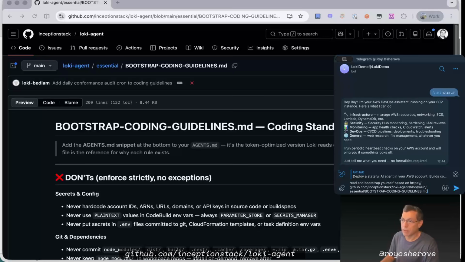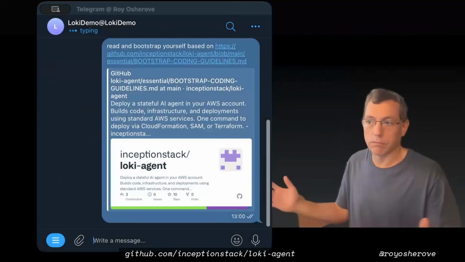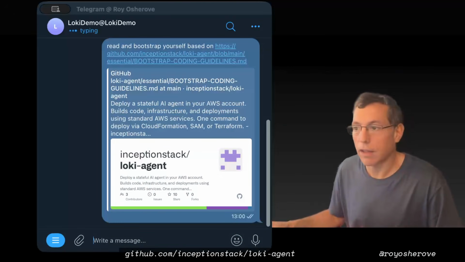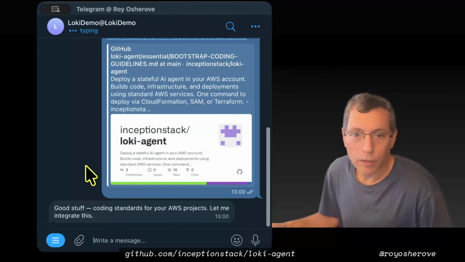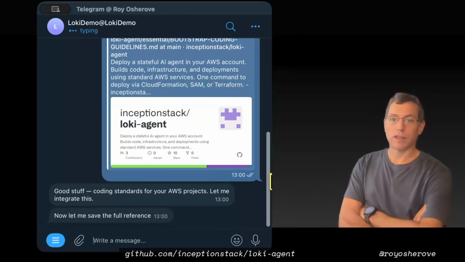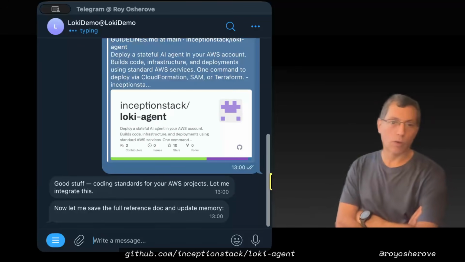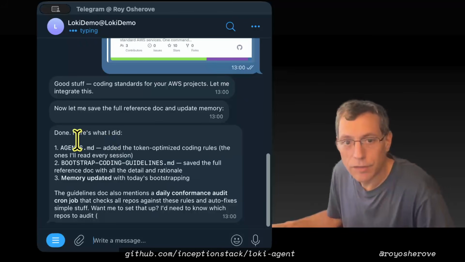Don't worry. And I'll just paste it here. What's going to happen now is that the chat is kind of thinking and typing. Okay, so it's looking for coding standards, it's going to read it, and it's actually going to set all that as full reference in its own workspace. Okay, so done. It updated its agents.md.